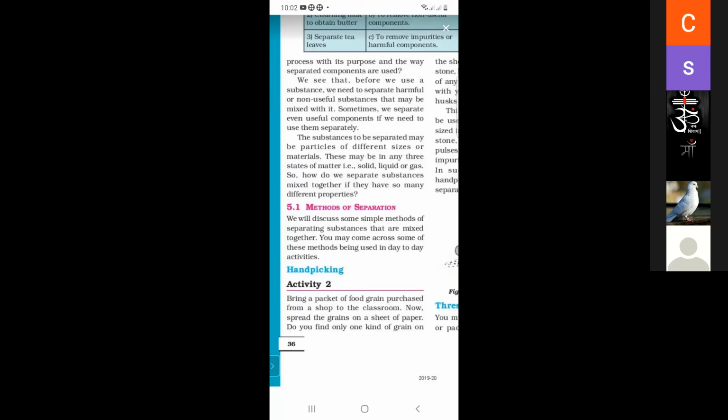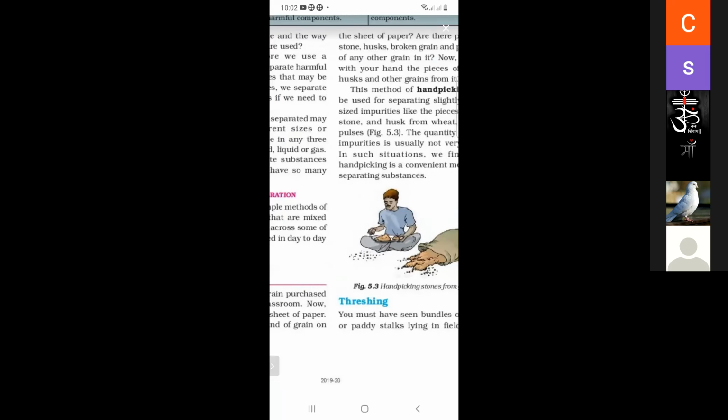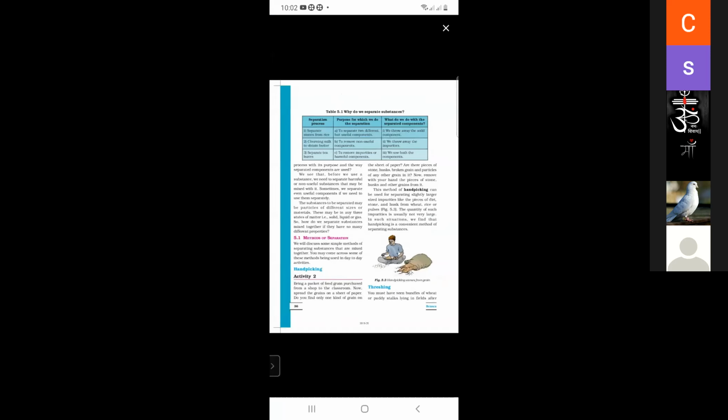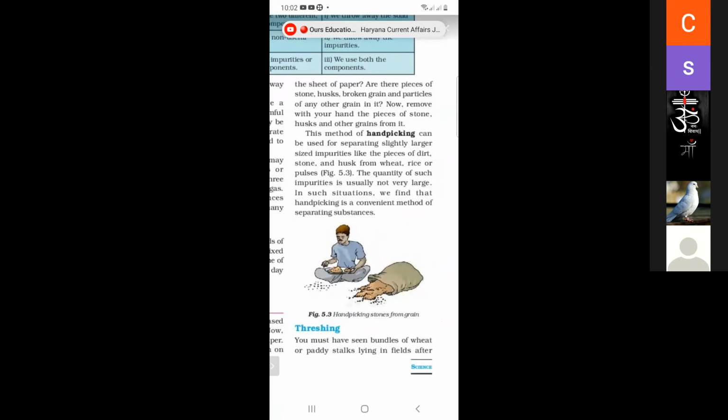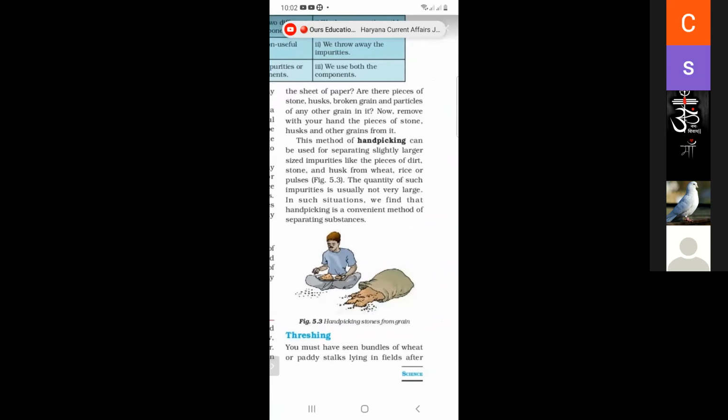Do you find only one kind of grain on the sheet of paper? Are there pieces of stones, husks, broken grains, and particles of any other grain present in it? So we will check the grain, whether husk or broken grain is present or not. Now remove with our hands.